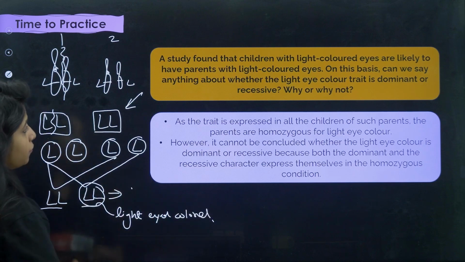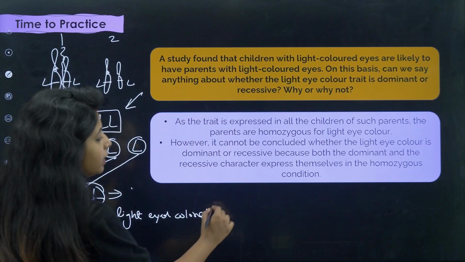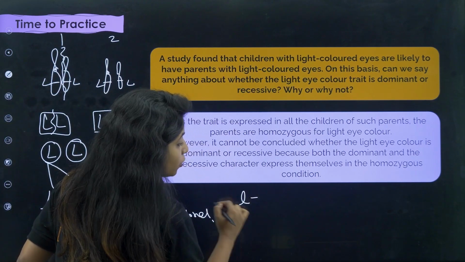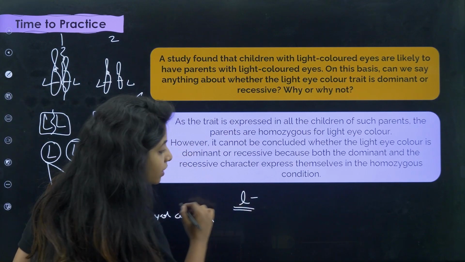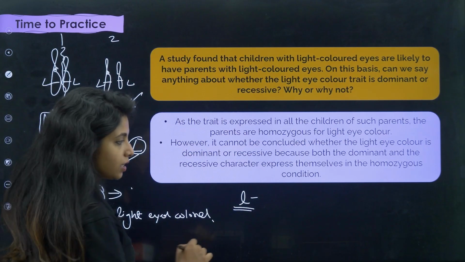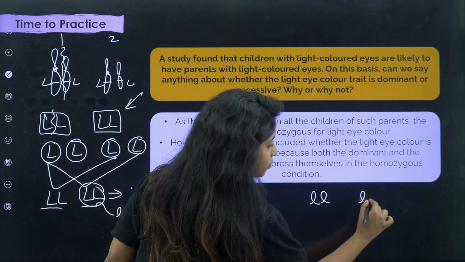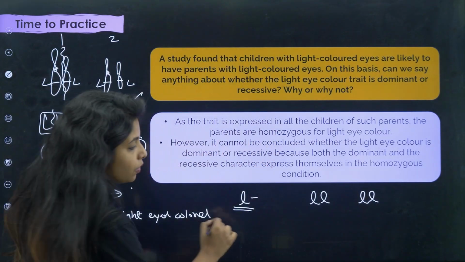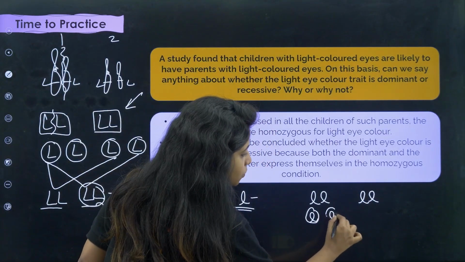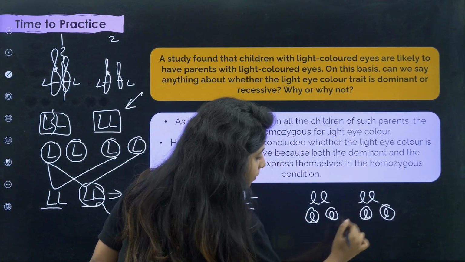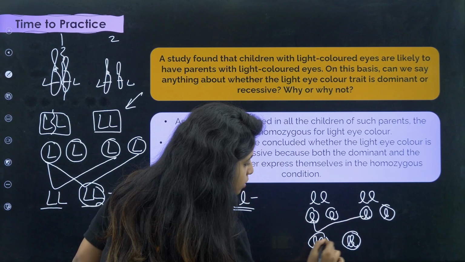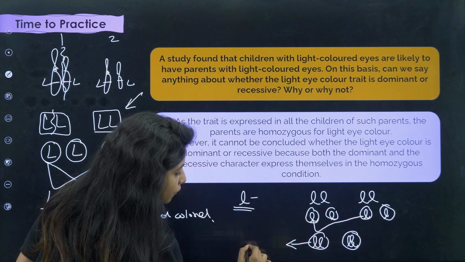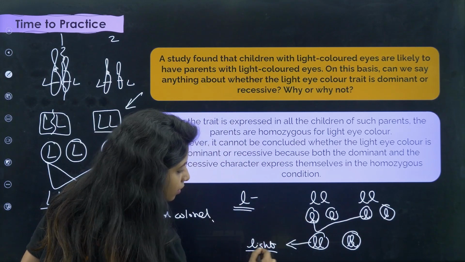But what if I assume that light eye color is denoted by small l and it is a recessive trait? In this case also, the father and the mother, both of them can be small l, small l. Now when they give gametes, it can be small l, small l, small l, small l. Now when I fuse them, again I will get small l always. And small l denotes what in the children? If I say light eye colored, then what?